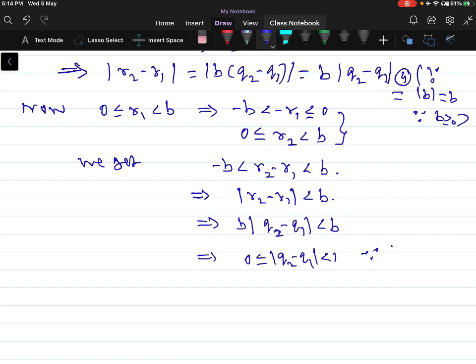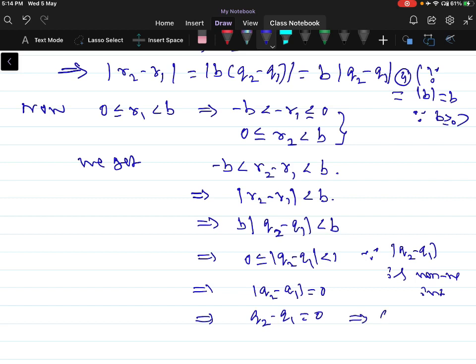Since modulus of Q2 minus Q1 is a non-negative integer, this implies modulus of Q2 minus Q1 is equal to 0. This implies Q2 minus Q1 is equal to 0, so Q2 is equal to Q1.